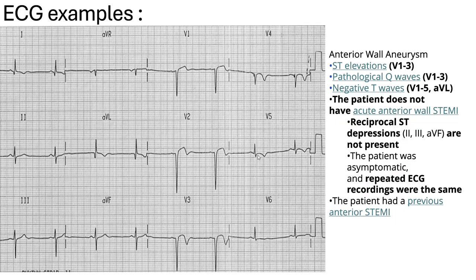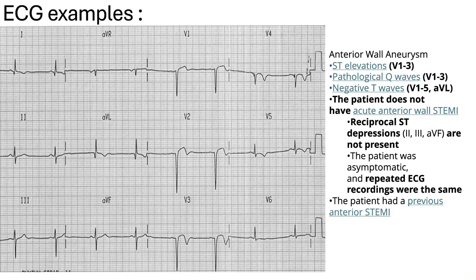Here we have our first example of ECG. We can see the presence of ST elevation, but we don't have these acute T waves. We have just small ST elevations present in lead V1, V2, and V3. It's mainly seen in V2. We can also see T waves are negative in V1, V2, V3, V4, V5. In V6 it's hardly seen, but it's also seen in AVL. It's negative in AVL as well.